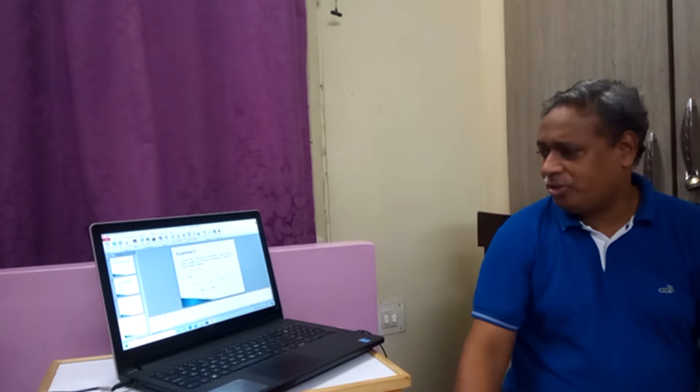Similarly for areas, if we consider the entire area as a full rectangle, 100 into 60 will be one area, minus half into 60 into 60 for the removed area. This triangle has a height of 60 and width of 60. That means the triangle is an isosceles right angle triangle. That means the half which is remaining is equal to the half which can be removed in a square.